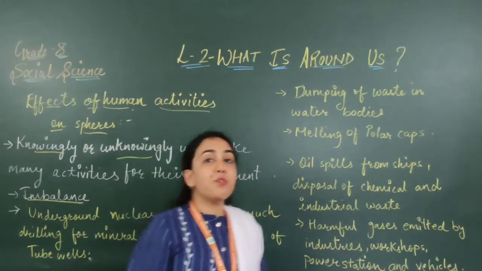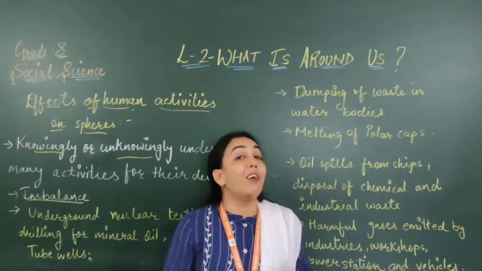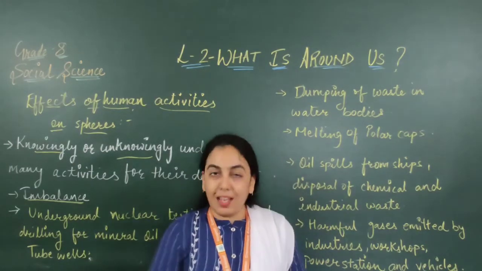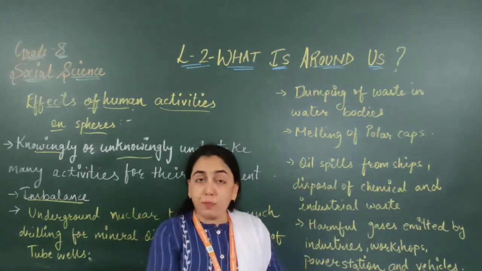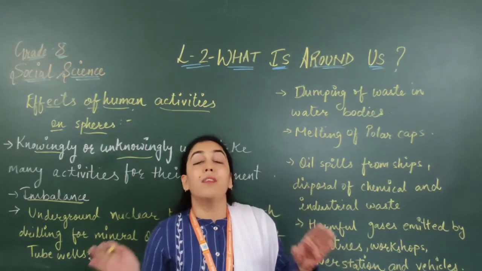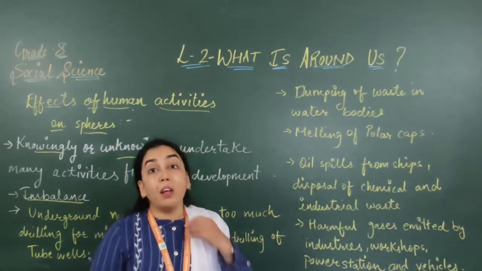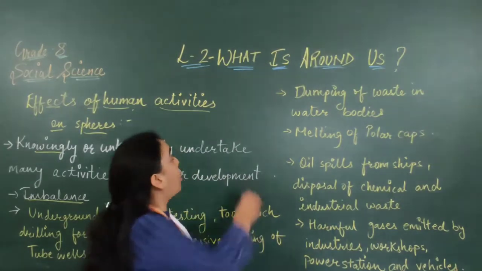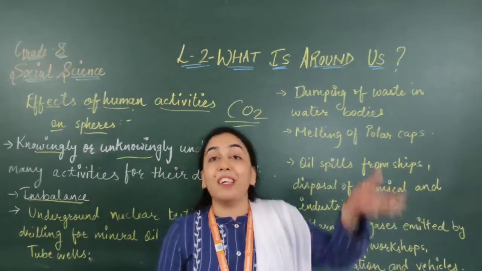Next, we are cutting the trees. Why are we cutting the trees? Because we are building new houses, factories, hospitals, schools, etc. That is why we require land and we cut the trees. But if we cut the trees, the amount of CO2, that means carbon dioxide, will increase.